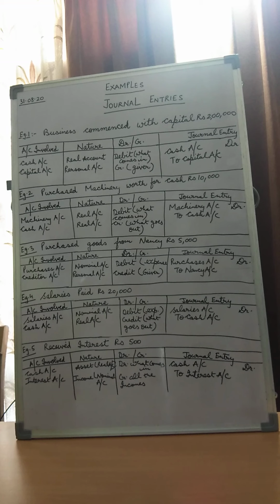For real accounts, children, it covers all the tangible and intangible assets. So the rule for the real account, children, again I am recapitulating, is debit what comes in and credit what goes out. And for the nominal account, children, it covers all the expenses and incomes. So it says debit all the expenses and credit all the incomes. Using these 3 rules, children, we always do the general entries. Kindly note these down in your notebooks.